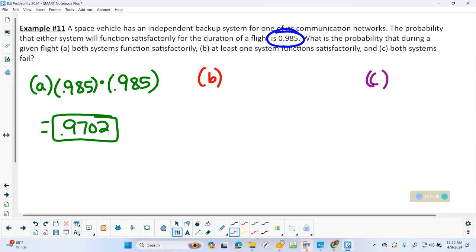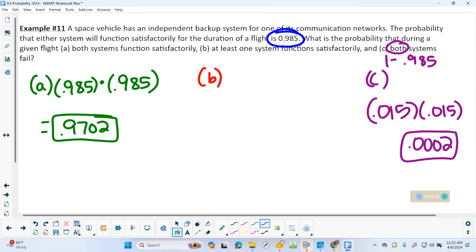If I can stop coughing. Both systems fail. Well, if they have a 0.985 chance of working, what's the number that they don't work? So I did one minus that. You got 0.015. Now I read that word both, all, and. I'm going to multiply them. I punched that in earlier.